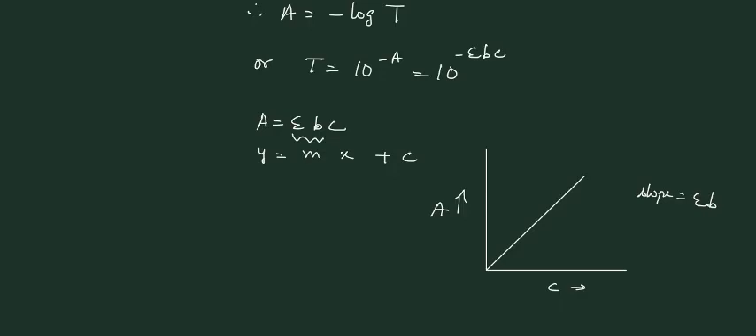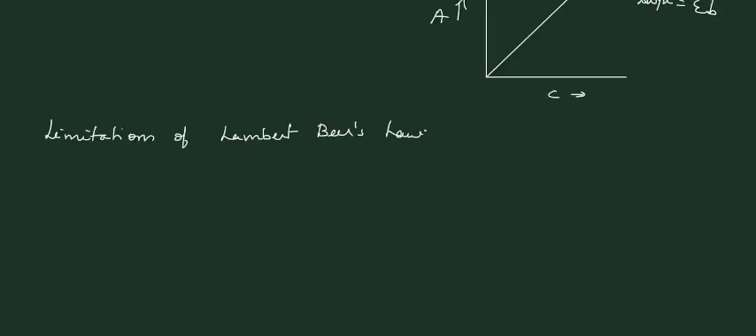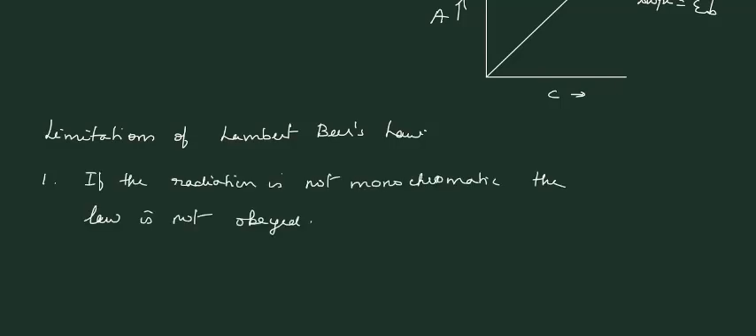So absorbance varies linearly with concentration. Now Lambert-Beer law has some limitations. First one is, if the radiation is not monochromatic, the law is not obeyed. Second one, the law governs the absorption behavior of dilute solutions only.